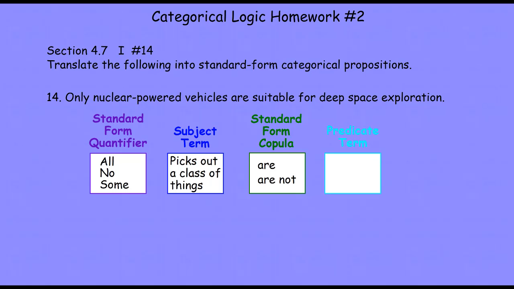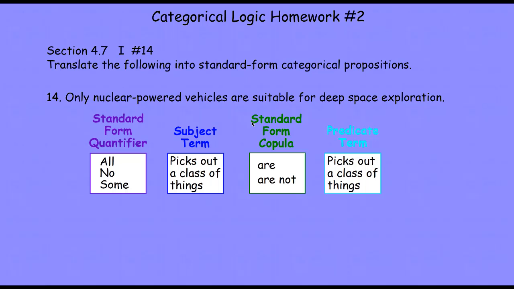Finally, the last element of our translated English sentence will be a predicate term, a phrase that picks out the predicate class, specifically a class of things. Now, with all of that in mind, look at number 14: only nuclear powered vehicles are suitable for deep space exploration.